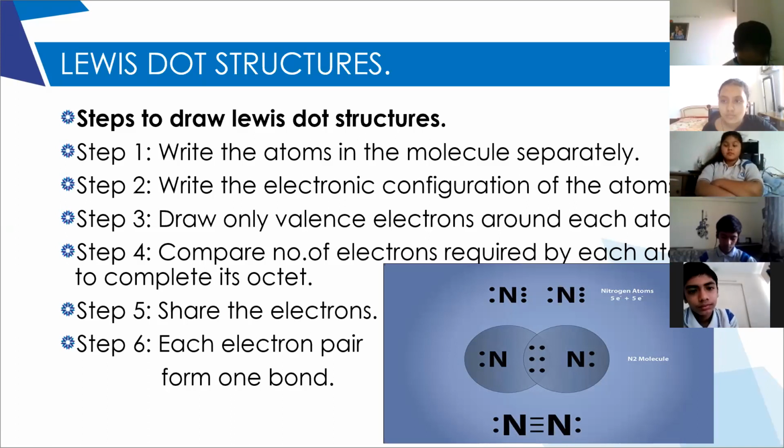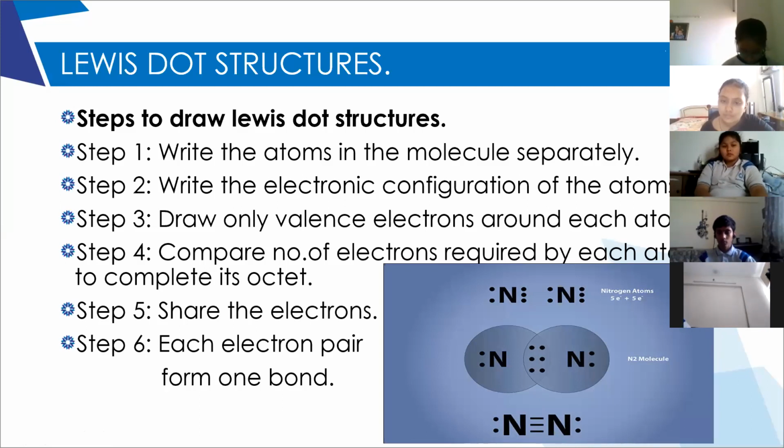See in the nitrogen example, each nitrogen requires 3 electrons to complete the octet. So 3 pairs of electrons are shared. Each pair will give us 1 covalent bond. So there are 3 covalent bonds. So we can say that the nitrogen molecule is formed by a triple covalent bond.